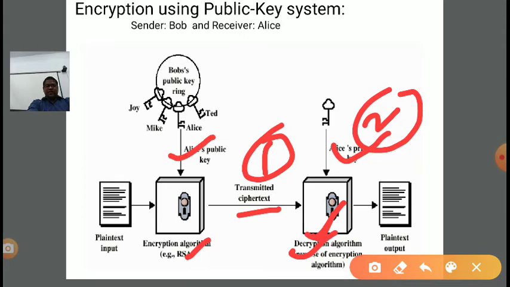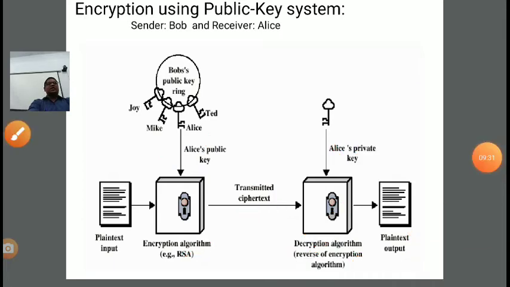Using Alice's private key and the ciphertext as input, both will be used in the decryption algorithm, and the decryption algorithm will convert the transmitted ciphertext using Alice's private key into plain text again. So in this manner we can perform encryption using public key cryptography, right?